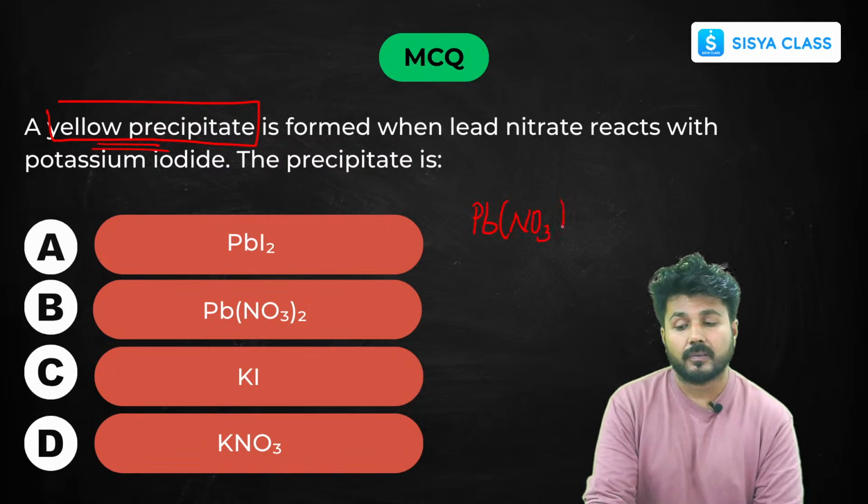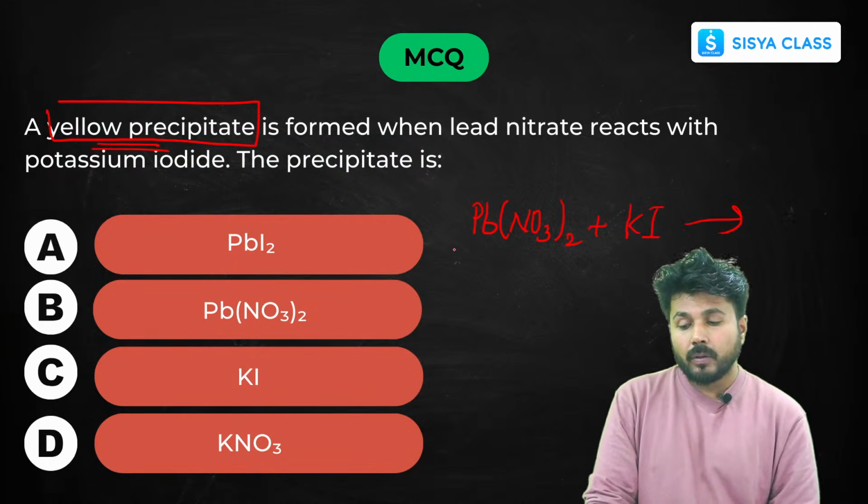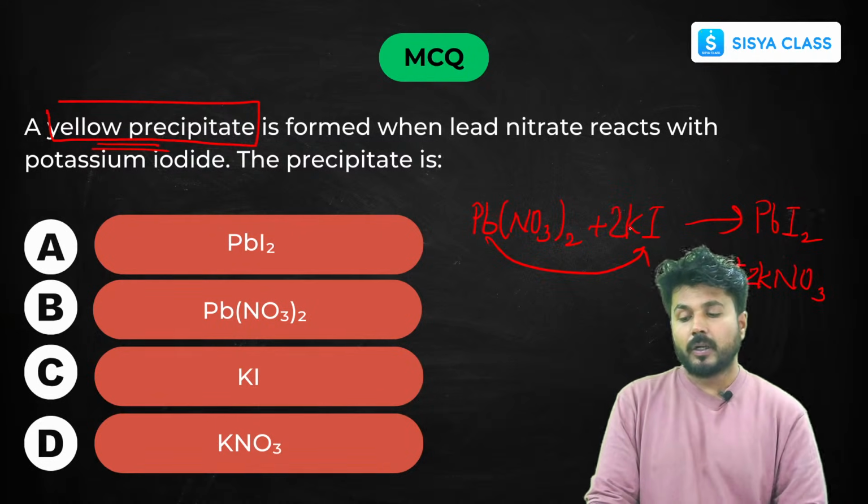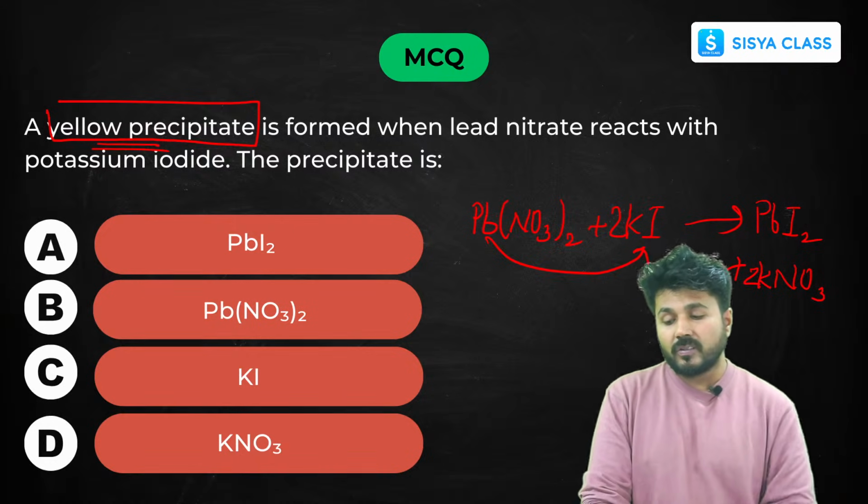Pb(NO3)2 reacts with potassium iodide, KI. Now lead will form a compound with I, so it will become PbI2. Now it will become KNO3. Now you can balance that. You put 2 here, you put 2 here. Now it's balanced. So now this is the reaction.